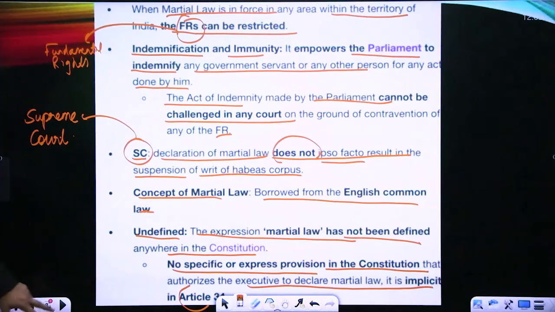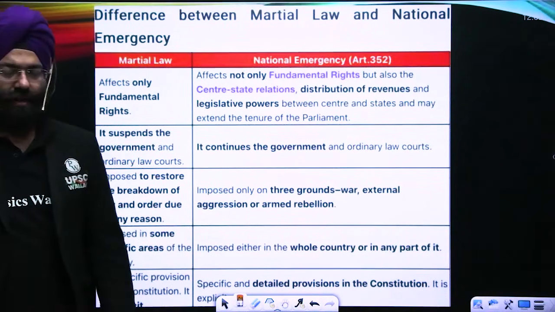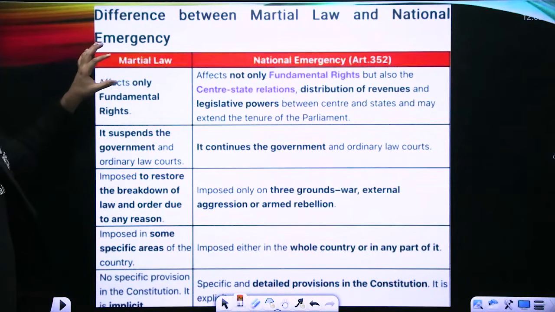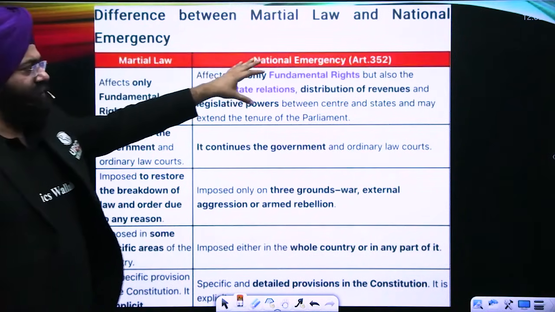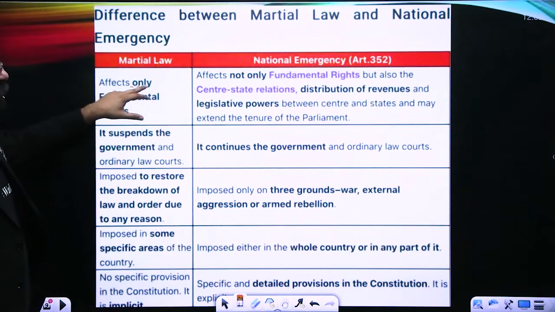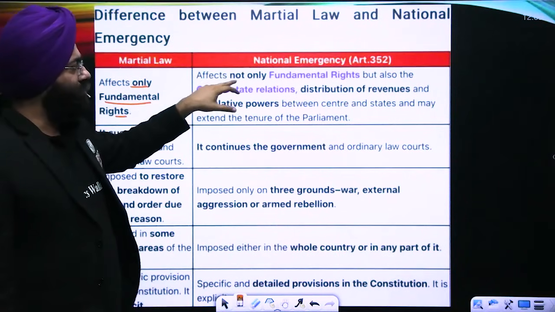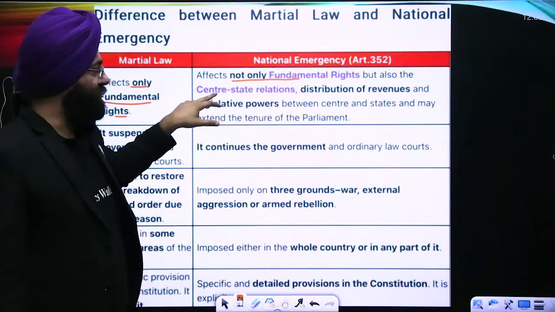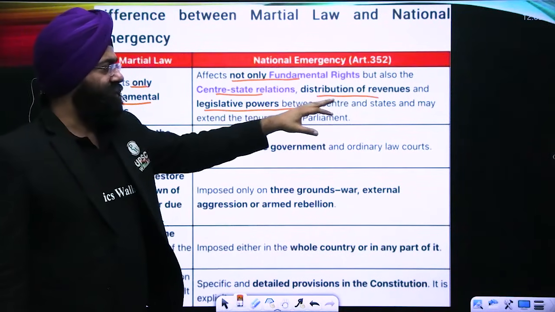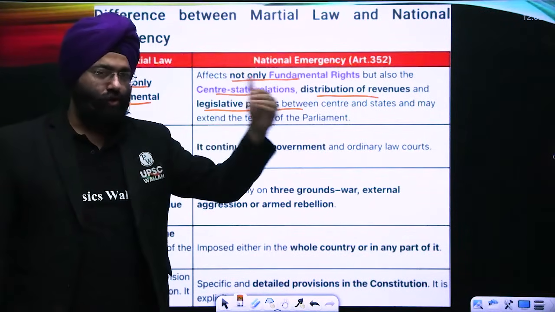Now let's move ahead. There is a difference between martial law and national emergency. We need to understand that. Martial law is under Article 34, national emergency under Article 352. A few differences. First, martial law only affects the fundamental rights. National emergency not only affects the fundamental rights but also center-state relations, distribution of revenue, legislative powers between the center and the state, and may even extend the tenure of the Parliament.